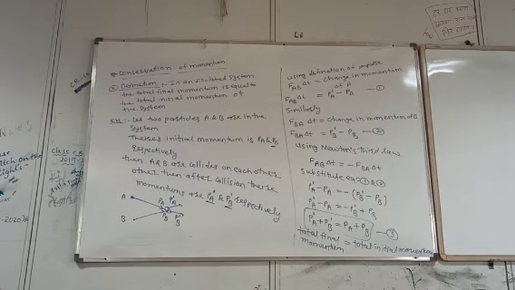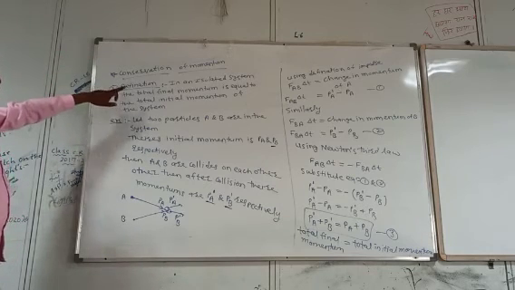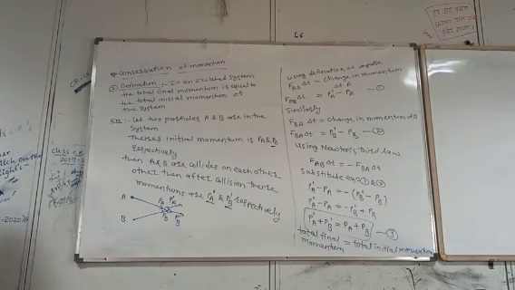In an isolated system, the total momentum of the system is 0 or unchanged. And in the second definition, in an isolated system, the total final momentum is equal to the total initial momentum of the system. We will see some examples later on this point.